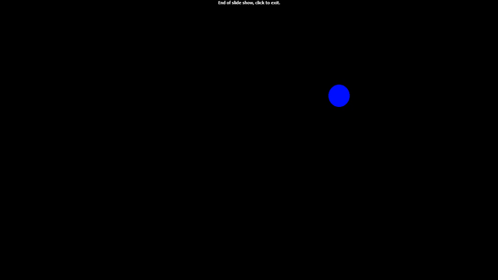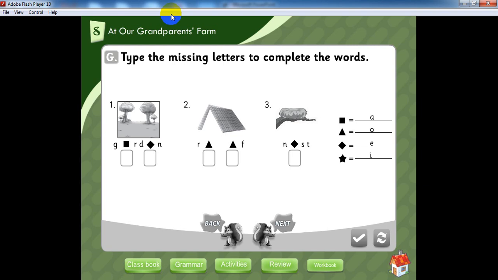We will continue. And now let's practice. Open your workbook, page 48, and with question G, type the missing letters to complete the words. As you see here some shapes, and each shape here represents a letter: A, O, E, and I. And what I want from you is to take the appropriate letter and put it here. Okay, ready? Let's start. Let's go.